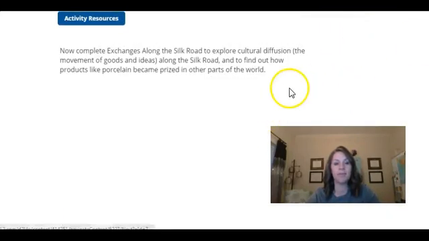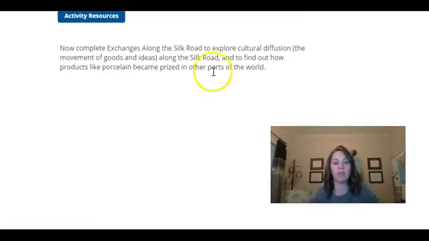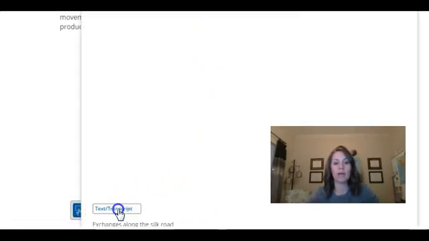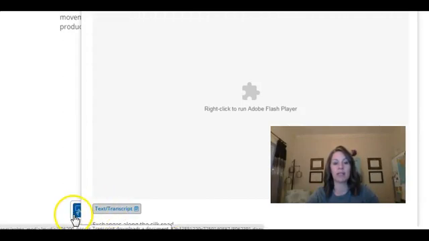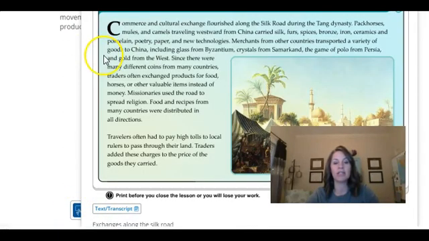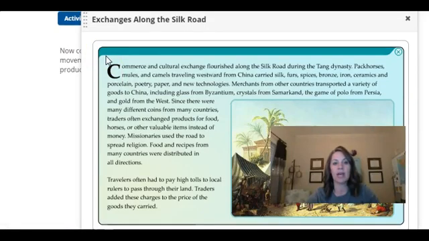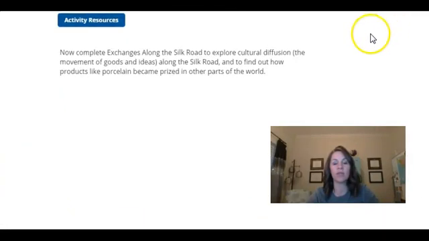And then you are going to complete exchanges along the Silk Road to explore cultural diffusion, which is the movement of goods and ideas. So you're going to see what was moving along the Silk Road, find out how products like porcelain became prized in other parts of the world. So if you scroll down, here is where you're going to be looking at that exchange. Again, if your flash does not appear, go ahead and refresh that. All right, so you're going to read all of that about the exchanges on the Silk Road. So that's not in your textbook, but online.